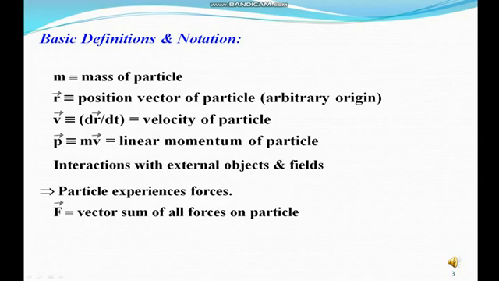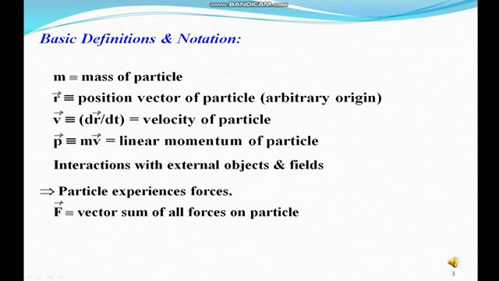The position of a point particle is defined in a coordinate system centered on an arbitrary fixed reference point in space called the origin O. A point particle need not be stationary relative to O. The position vector of a particle about the origin is denoted by r vector. The velocity, or the rate of change of position with time, is defined as the derivative of the position with respect to time. The velocity of the particle is denoted by v vector.